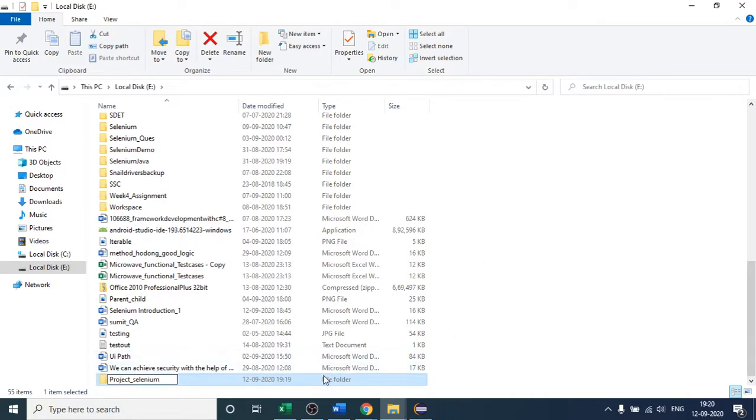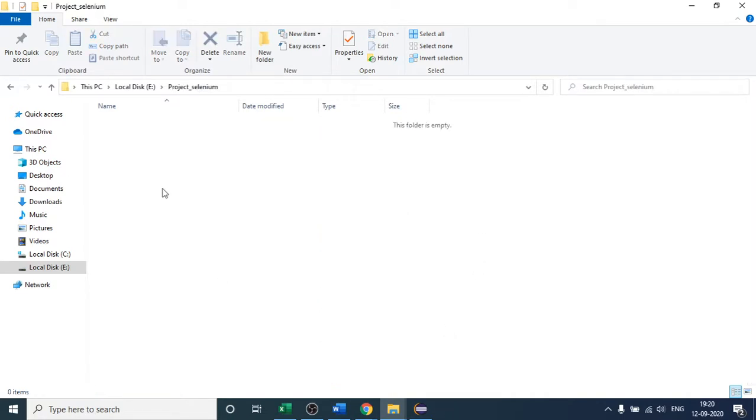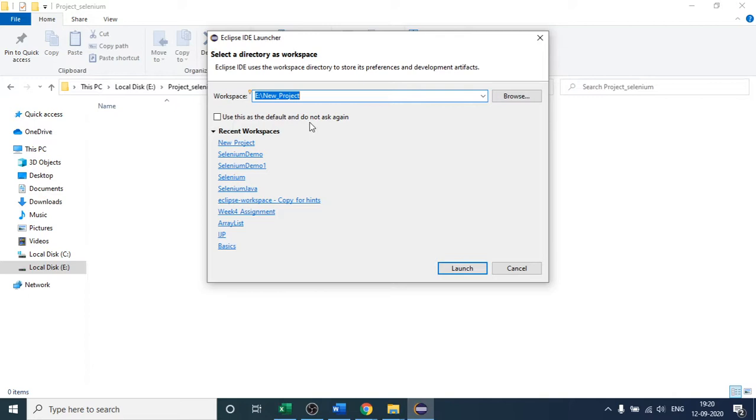Why am I creating this folder? Because whatever Selenium code I write will be present in this folder. It is mandatory to set up a path, so that even if you have to open your project again, you can comfortably come to this path and launch it. I am using this path as of now. You can set any new path. This is the path where I will be writing my Selenium code. Then I will just say launch.